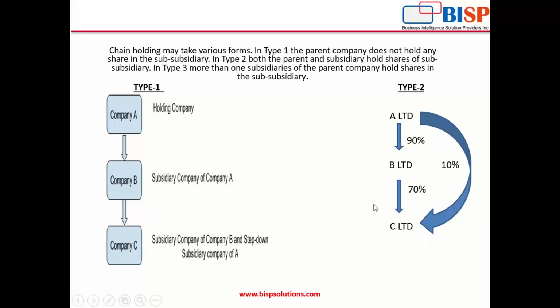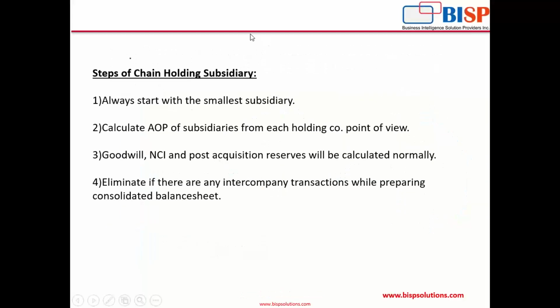That is, we'll prepare the AOP of C Limited first from B Limited's point of view, as well as the AOP will be prepared from the point of view of A Limited, because two different companies have invested in C, maybe at the same date of acquisition or different dates of acquisition. We'll calculate the AOP of the subsidiary from each holding company's point of view.